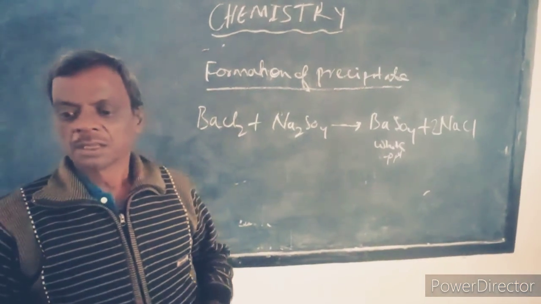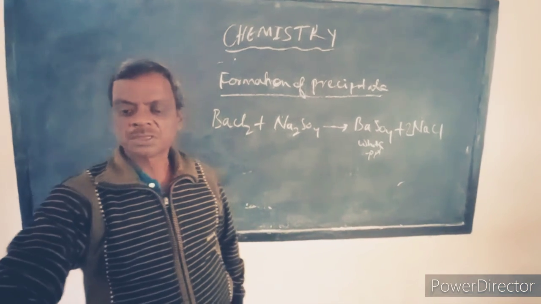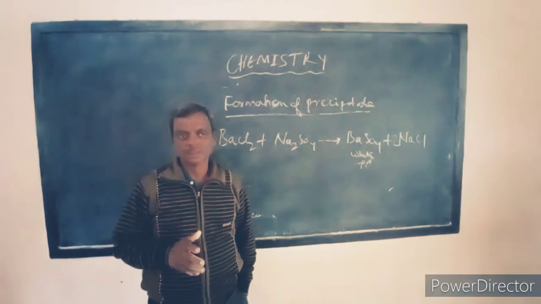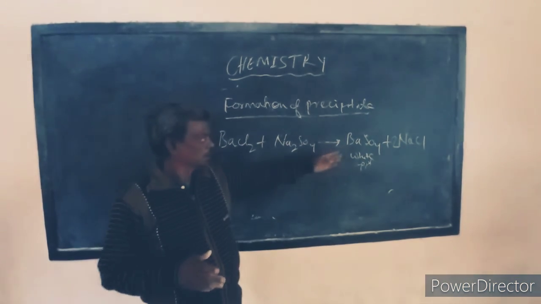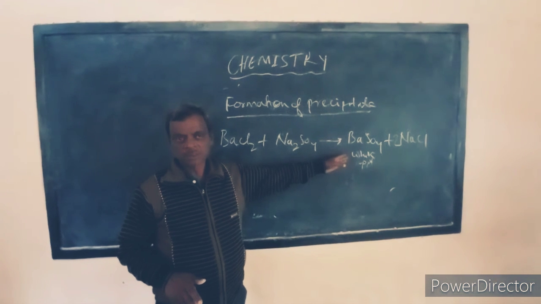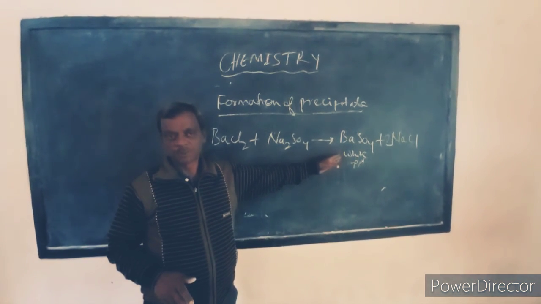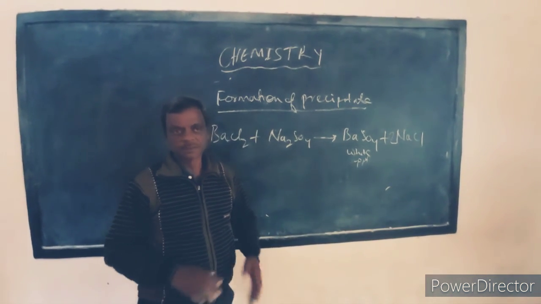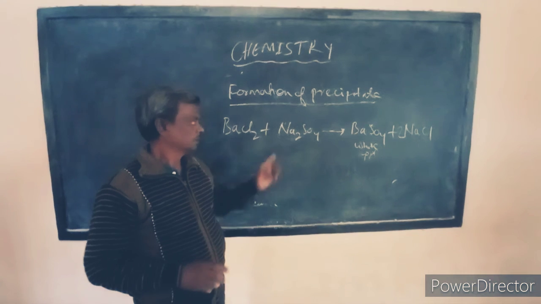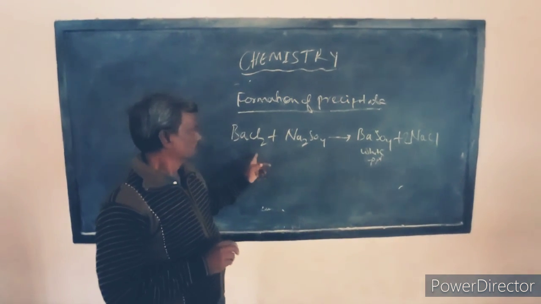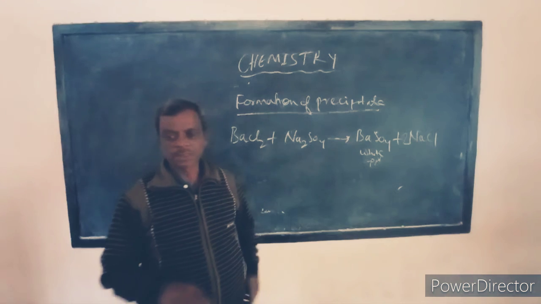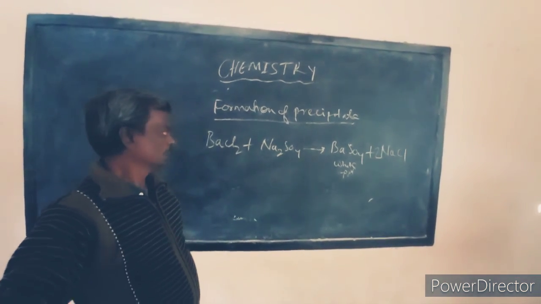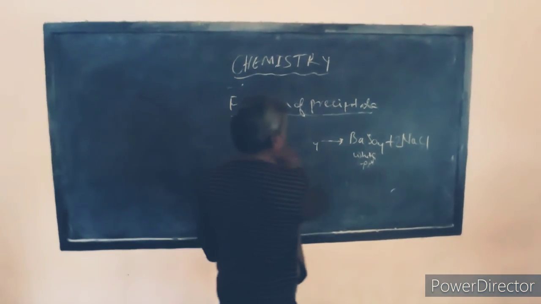Before that, do you know about precipitate? What is a precipitate? The insoluble substance which does not dissolve in water is called a precipitate. Here barium sulfate is insoluble in water, so it appears in the form of a precipitate and it changes the color of the solution to white. So a white solution is obtained when this reaction takes place, and this reaction is also named a double displacement reaction. So these are the various types of characteristics seen in a chemical reaction.